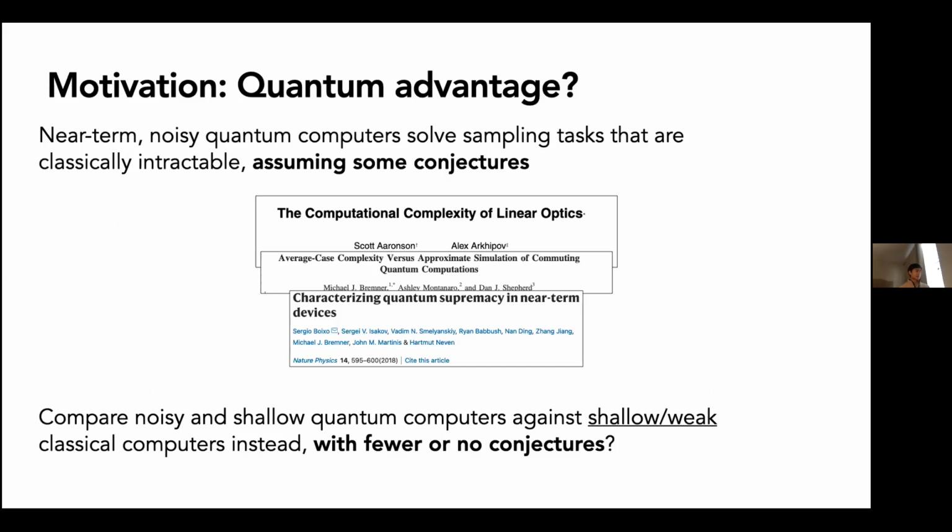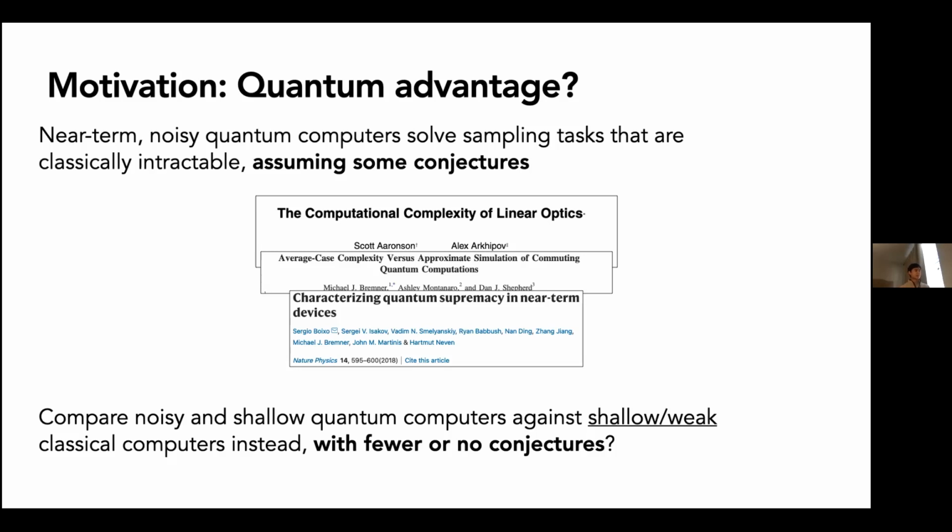Okay, so many times if you want to prove that the noisy quantum computer is doing something that is classically intractable, we have to start assuming some pretty non-standard conjectures. For example, in the boson sampling case, we have to assume something called approximate average phase hardness. And many times these types of conjectures are native to the proposals. So these types of conjectures are not as well studied as other complexity-theoretic conjectures like the non-collapse of the polynomial hierarchy. So one thing we might hope to do is to prove some sort of quantum advantage, but without using conjectures, or with using fewer conjectures.